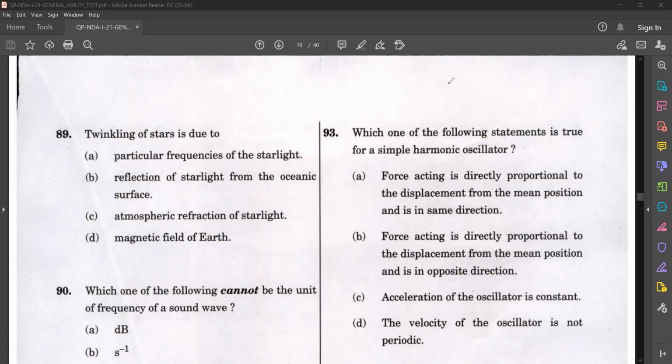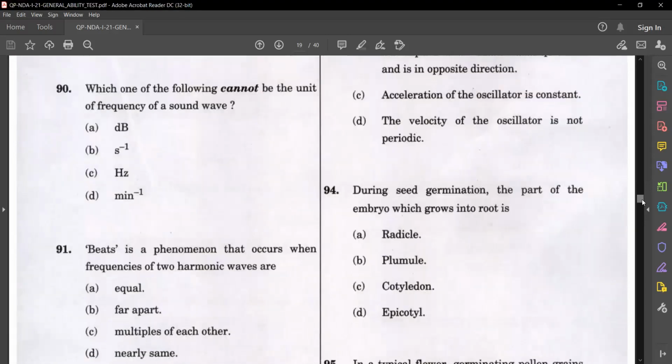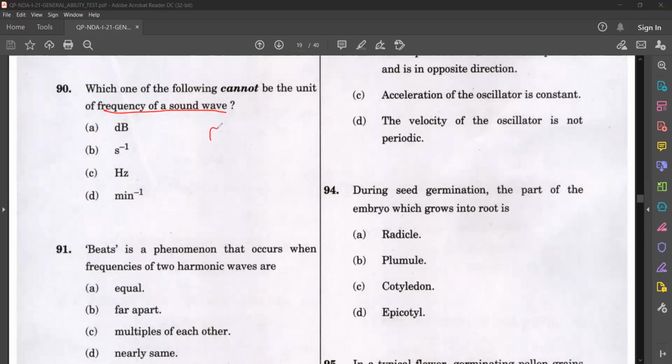Next question. Which one of the following cannot be the unit of frequency of sound wave? So they are asking about the frequency of sound wave. What is frequency? Frequency is actually 1 by time period.